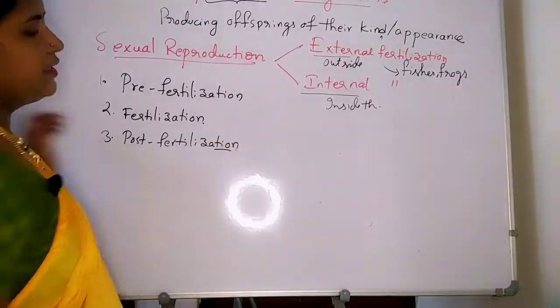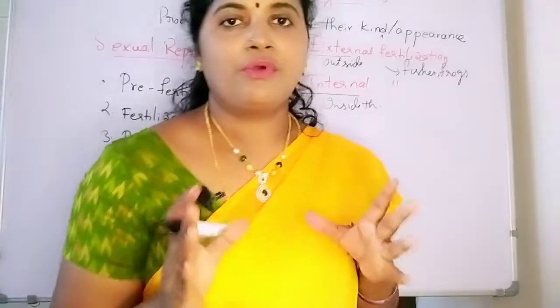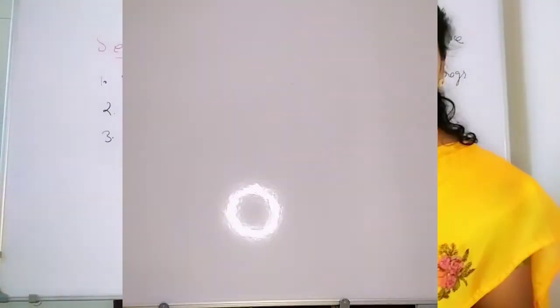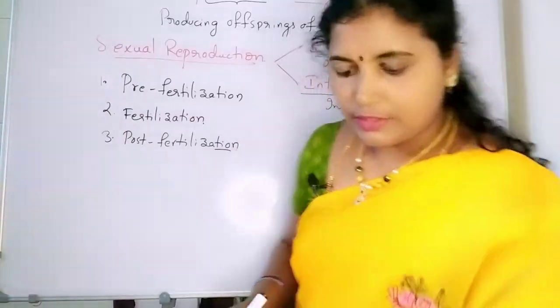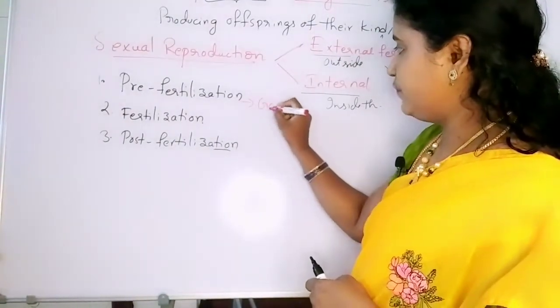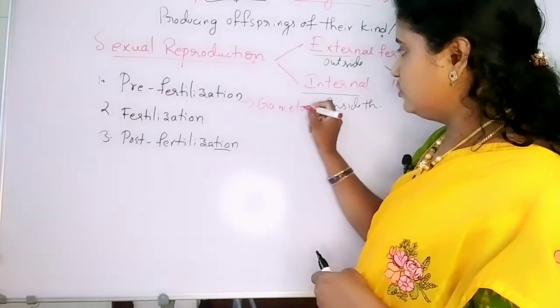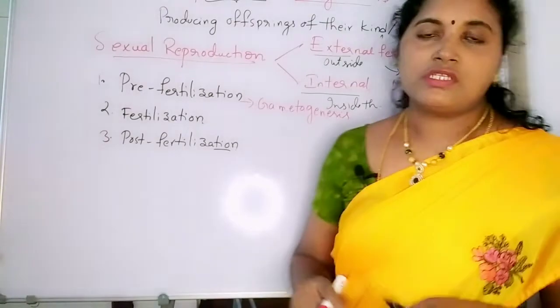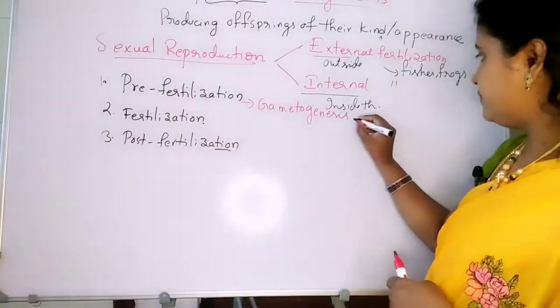Pre-fertilization means before fertilization, what changes take place in the parent body. Here pre-fertilization involves gamete formation, that is gametogenesis. Gametogenesis means formation of gametes.